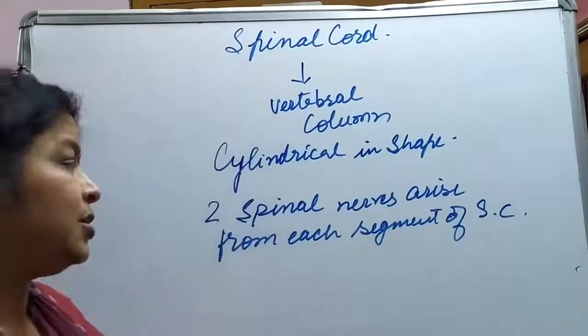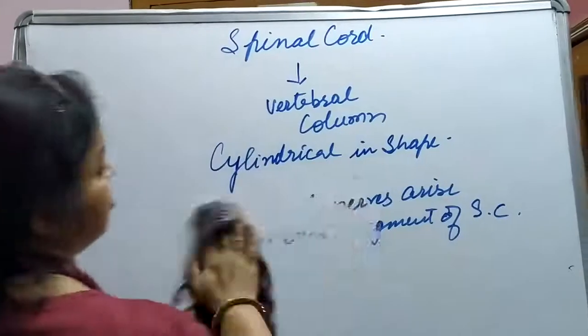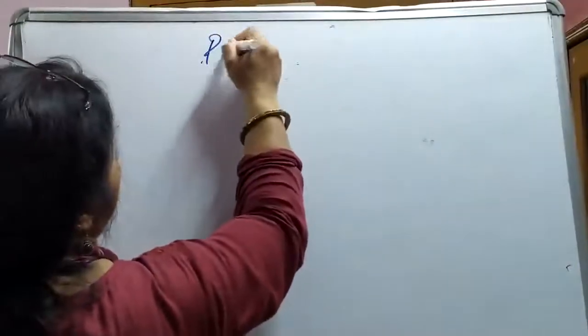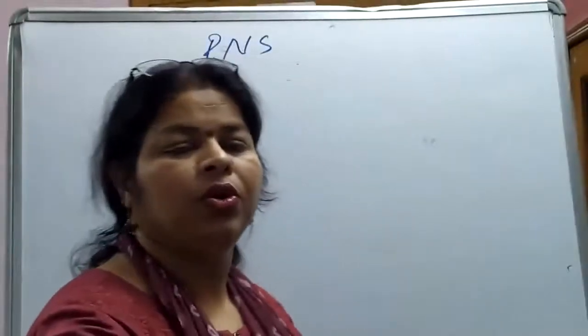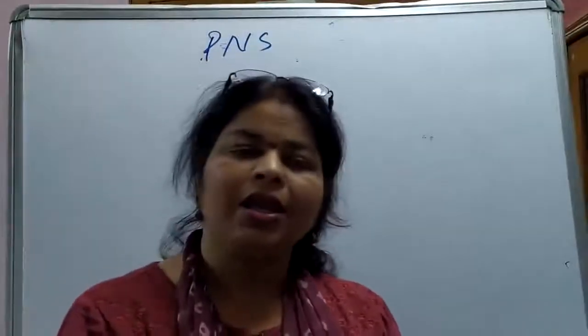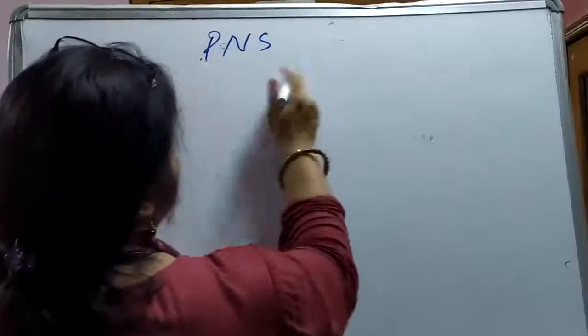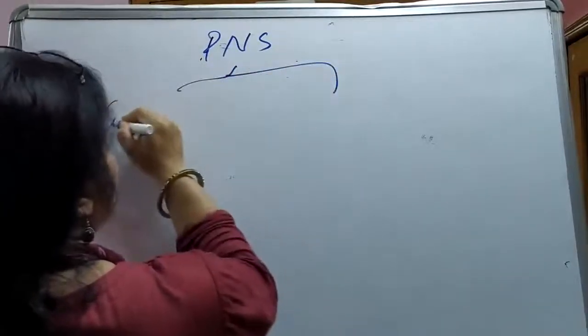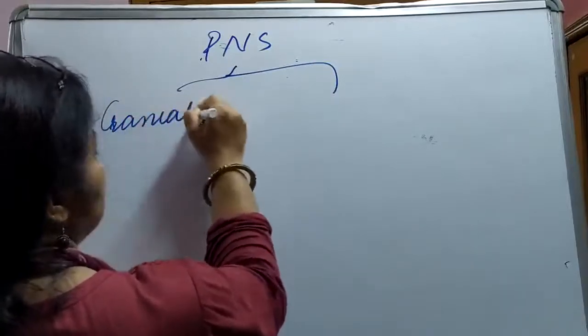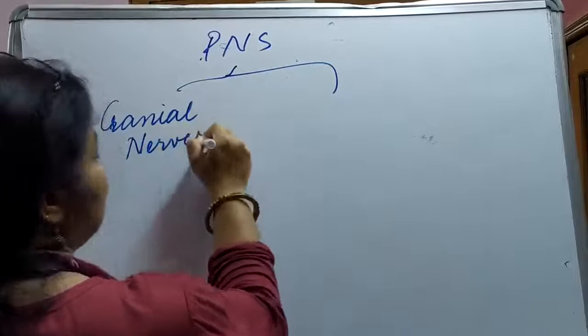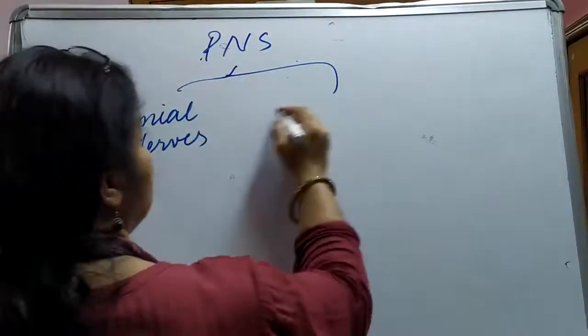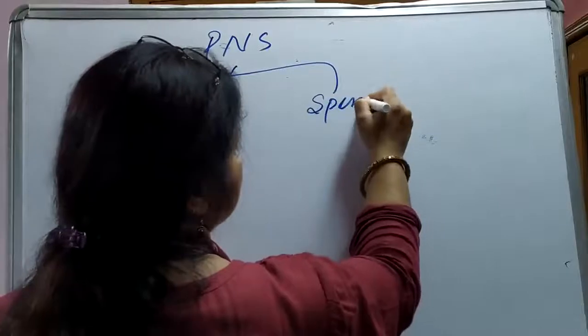Now let us come to the peripheral nervous system, the next concept. We were studying CNS, and now we will talk about PNS, the peripheral nervous system. What is it made up of? PNS is made up of cranial nerves, which arise from the brain, and the other one is spinal nerves.